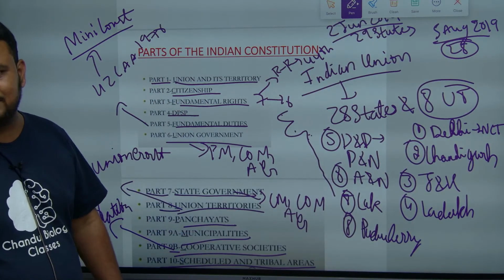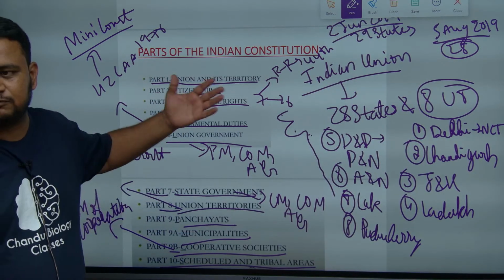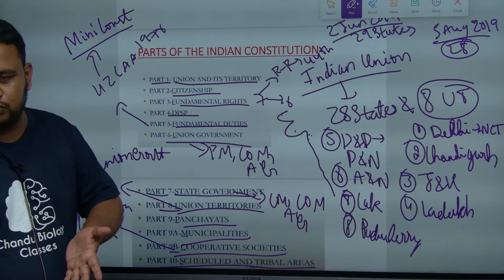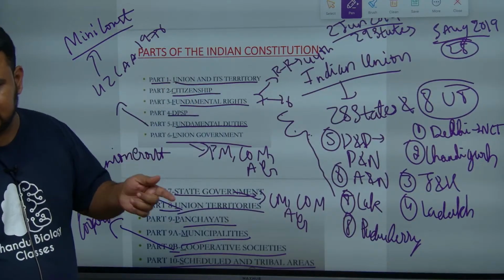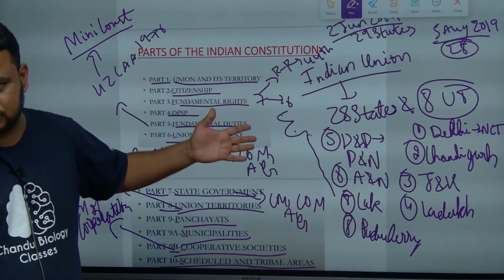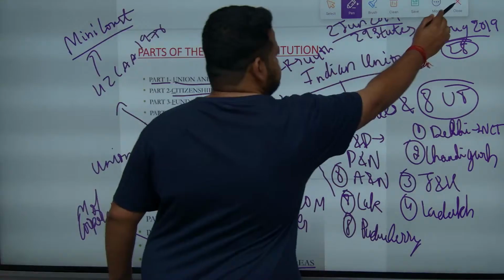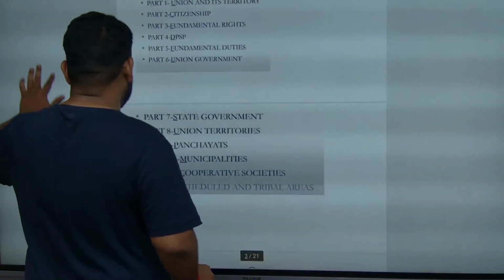Now, let us see the mnemonic, that is the trick to remember part 1 to part 10. There are 22 parts. Part 1 to part 10 there is one trick. Part 11 to 16 there is one trick. Part 17 to 22 there is one trick to remember. So, now let us see what is the trick.